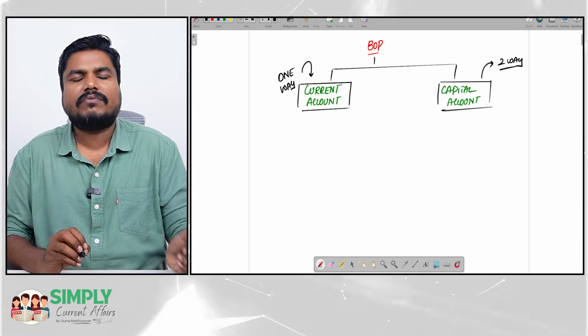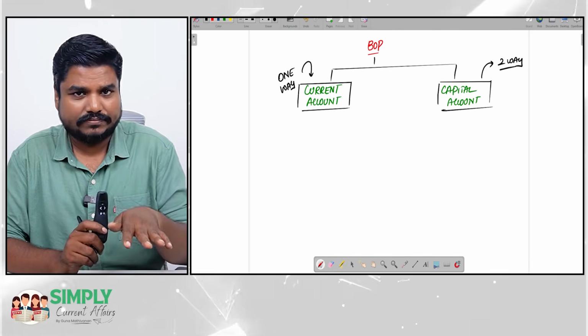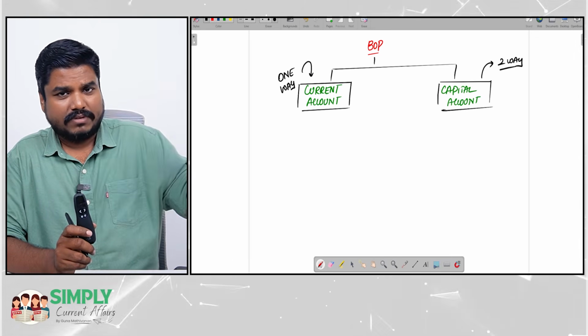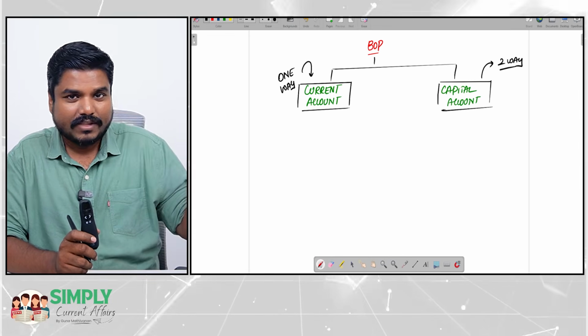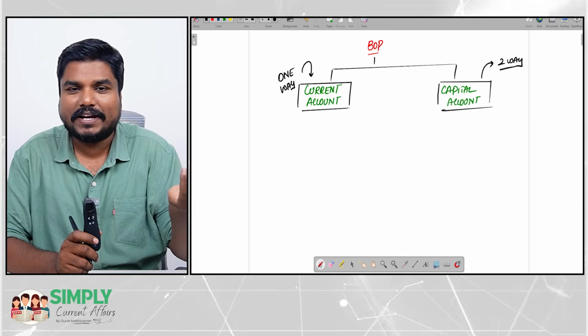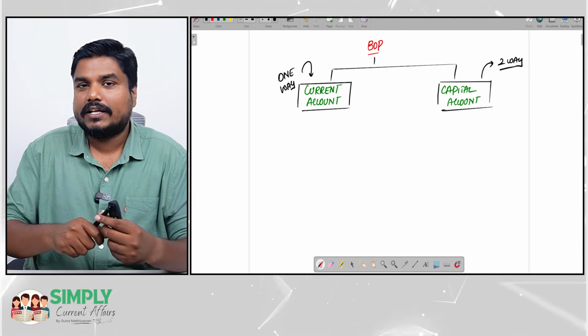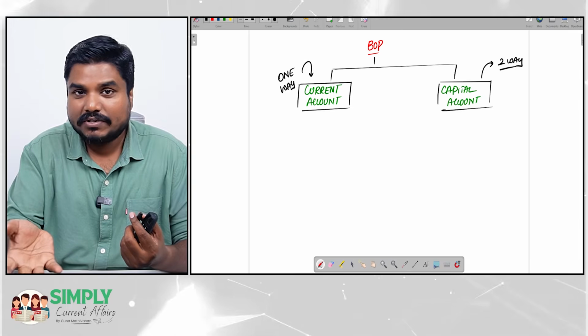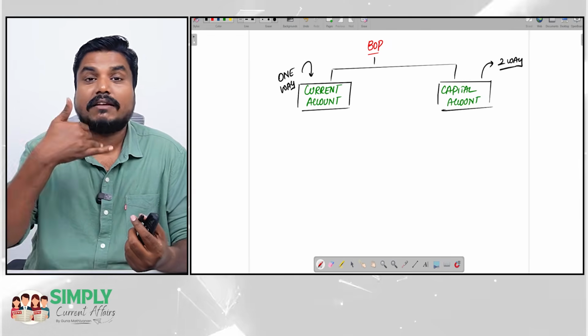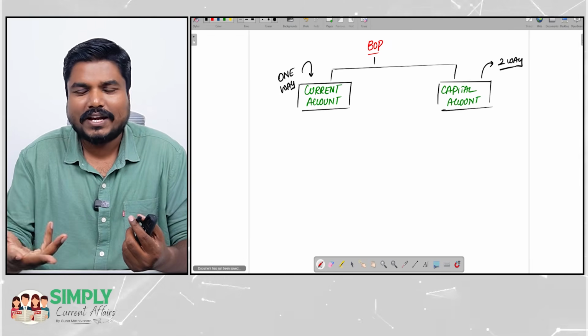What is this two-way transaction? For example, I am borrowing from America. I borrow money, I have to repay that money. The money borrowed has to be repaid. So two-way transaction. Or India is giving loan to Sri Lanka. India gives money to Sri Lanka. Sri Lanka has to pay that money back. These are two-way transactions.